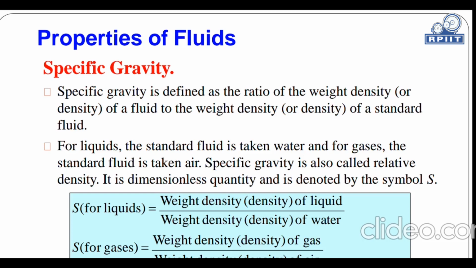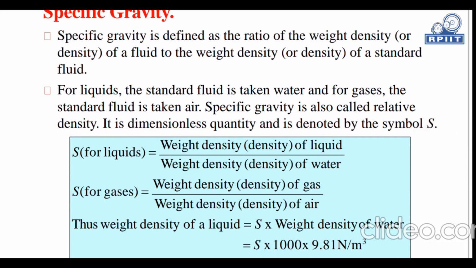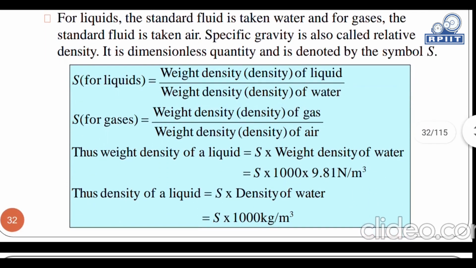We have to discuss the properties of fluid. Now we will continue our topic, specific gravity. Specific gravity is defined as the ratio of the weight density of a fluid to the weight density of a standard fluid. For liquids, the standard fluid is taken as water, and for gases, the standard fluid is taken as air. Specific gravity is also called relative density. It is a dimensionless quantity and is denoted by the symbol S.